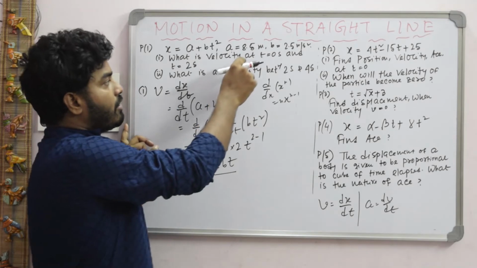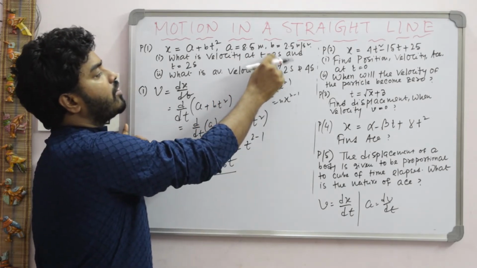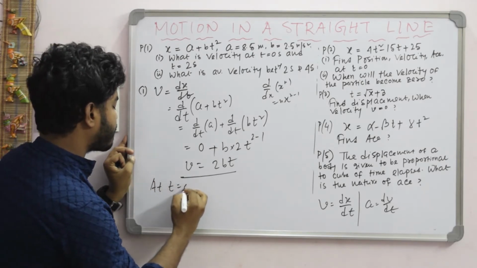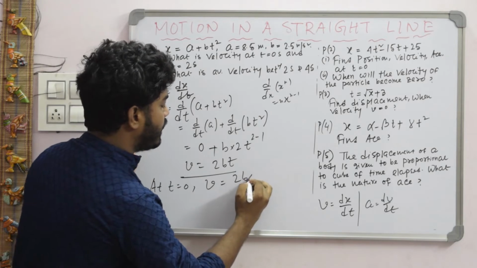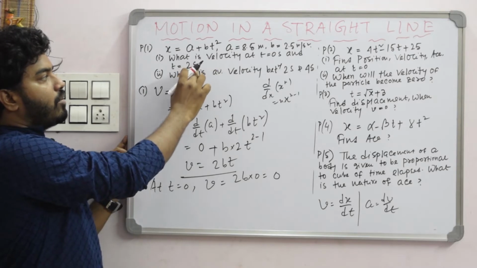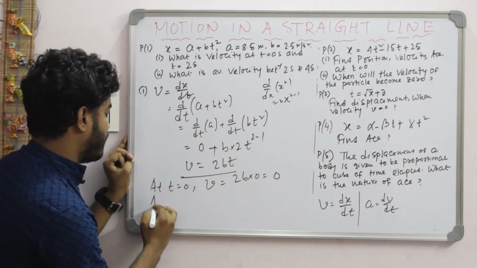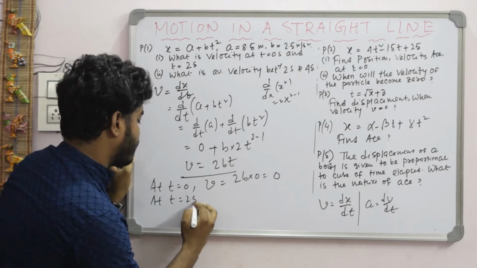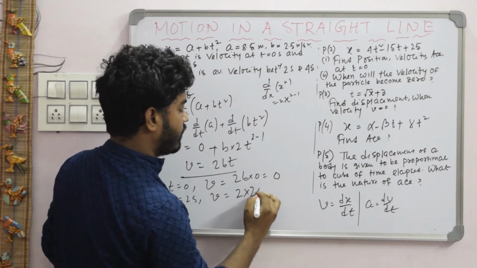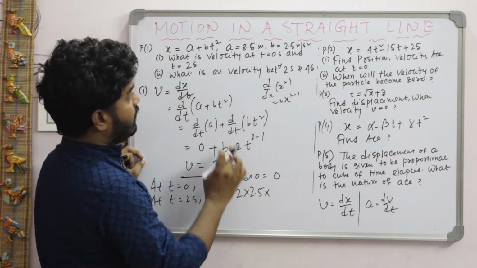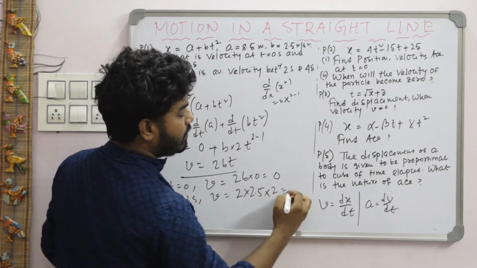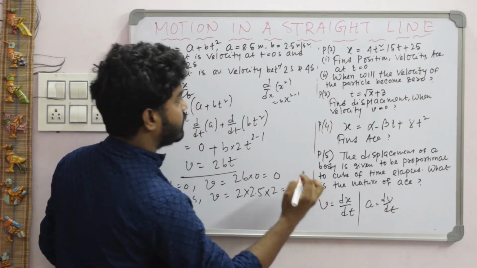Now the question given, you have to find out instantaneous velocity at t is equal to 0 second. So here write 0. So at t is equal to 0, velocity becomes 2b into 0, that is answer 0. Now we have to find out velocity at t is equal to 2 second. Again, at t is equal to 2 second, v is equal to 2 into b value given 2.5 into t, and you have to find out at t equal to 2 second, so that is 2. So this one becomes 2 into 2.5 into 2, that is 10 meter per second.